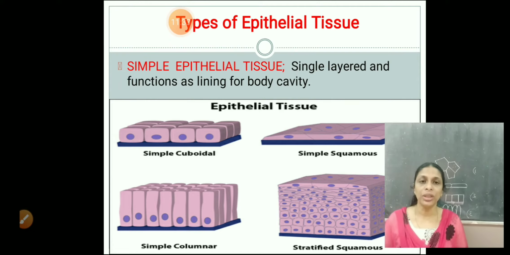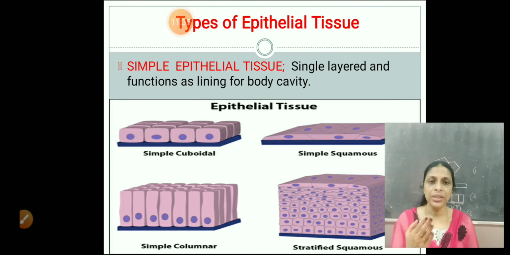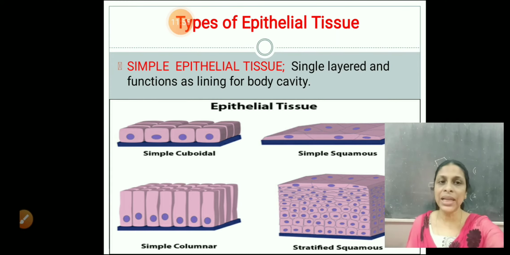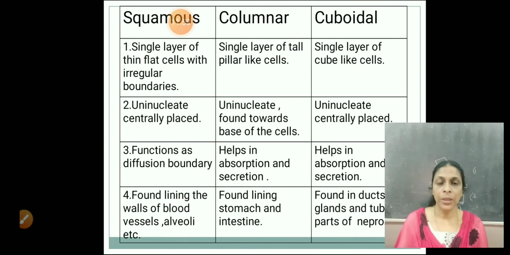So in this picture here you can see the first diagram is simple cuboidal cells, one layer of cube-like cells. The second diagram is simple squamous epithelium. You can see thin flat cells. Third diagram is simple columnar cells, tall pillar-like cells. And the fourth stratified squamous. There you can see multi-layer of cells, many layer of cells. Hope it's clear? Right.